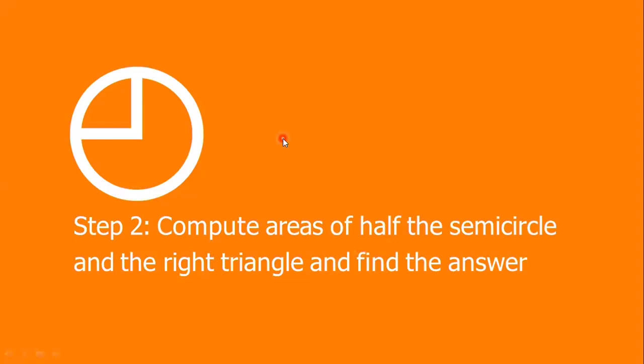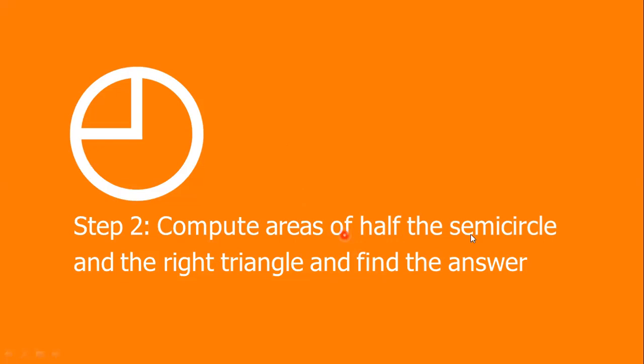What I mean to say is that here we will have to do something. In the previous step we manipulated the diagram and got the desired things. Now here, step two: compute the areas of the semicircle and the right triangle and find the answer. So this is the way to get the solution. It's a clear-cut idea of what you will have to do.